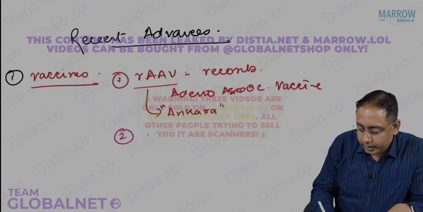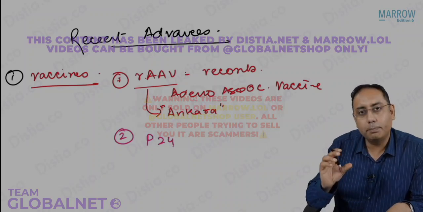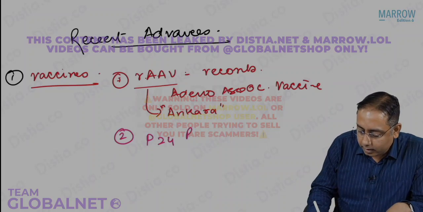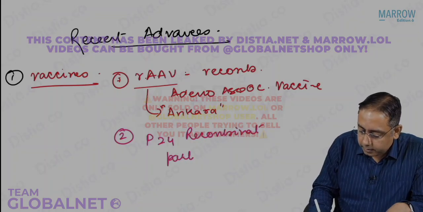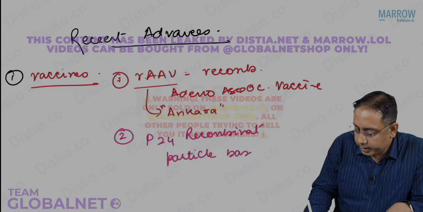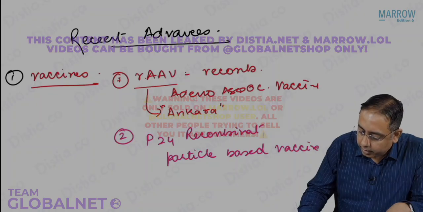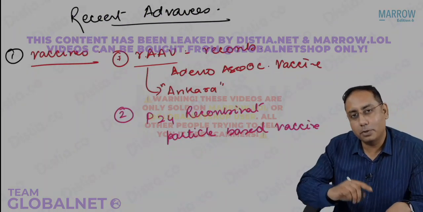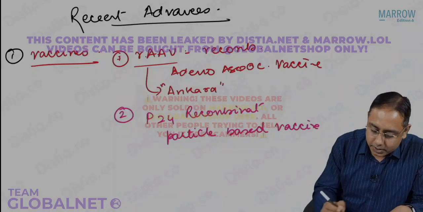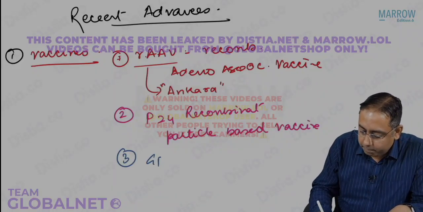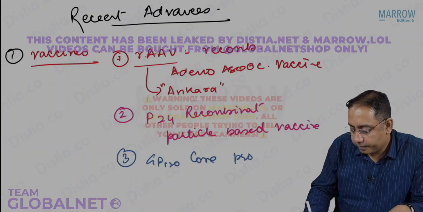Alongside, you should also know there is a recombinant particle-based vaccine based on the P24, that is the antigen part. And there is another type of vaccine available, the GP120 core protein vaccine.